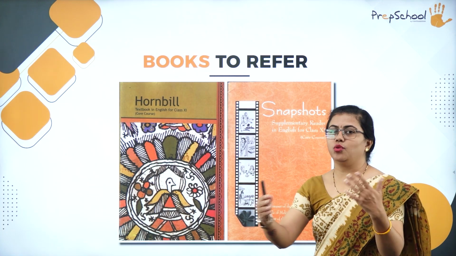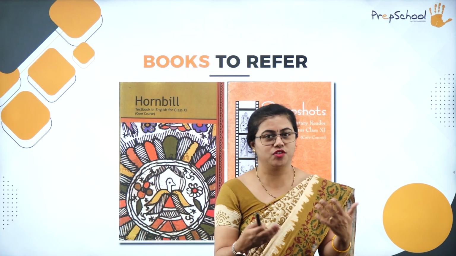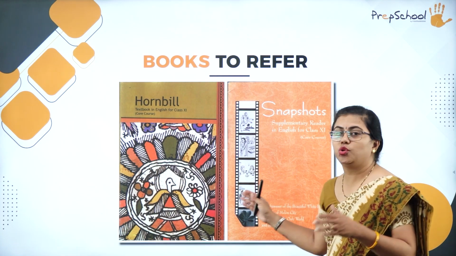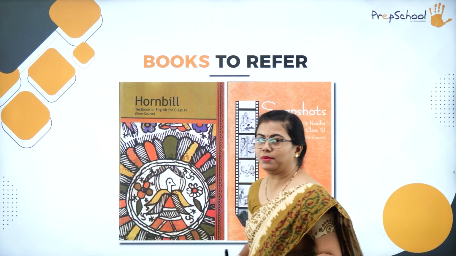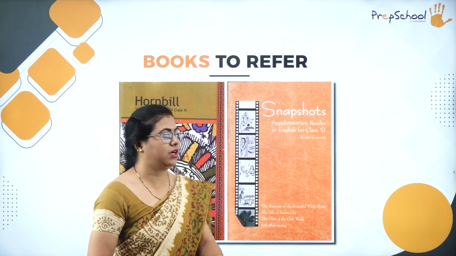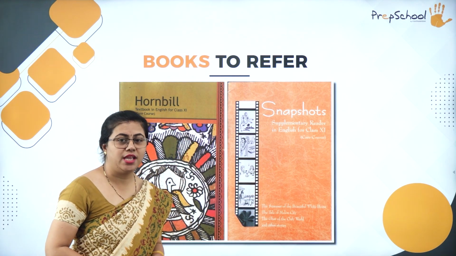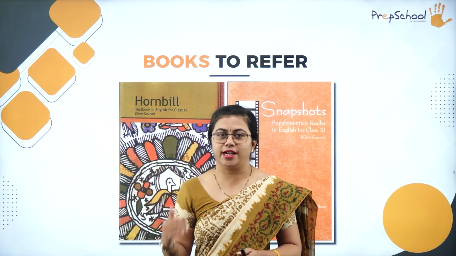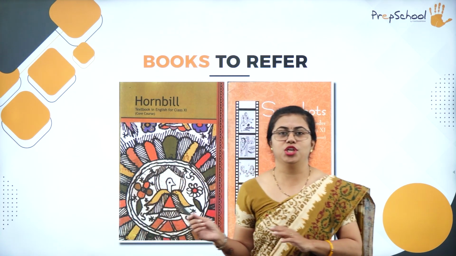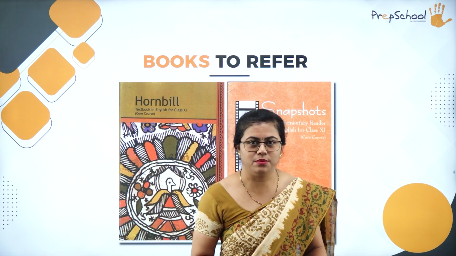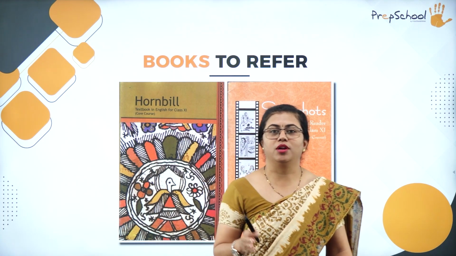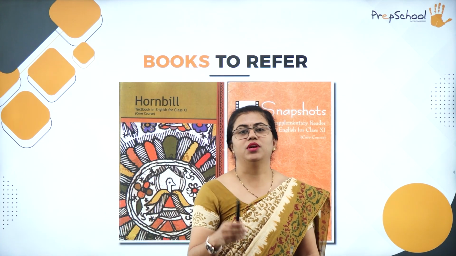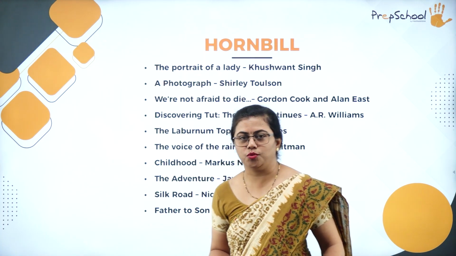Hornbill is something wherein you have a lot of lessons, a lot of stories, then you'll have poems, all these things. Whereas Snapshots, you read it for pleasure. It is a supplementary reader and you have a lot of wonderful stories in Snapshots. Yes, this year you have a lot of portions, but it is reduced now. Okay, I am introducing you to only the reduced syllabus now. That means what and all you are going to study only. With the exam point of view, whatever you are studying, only that I'll be introducing to you.